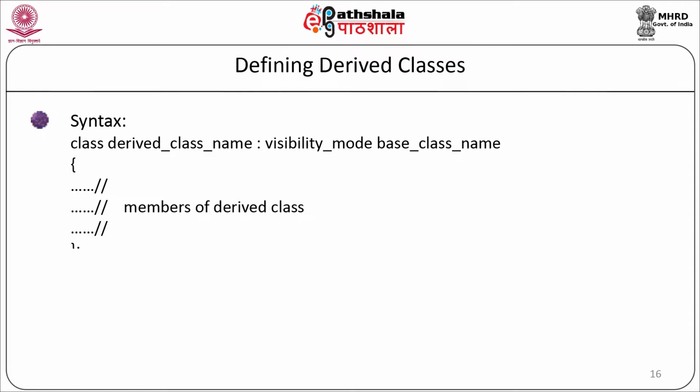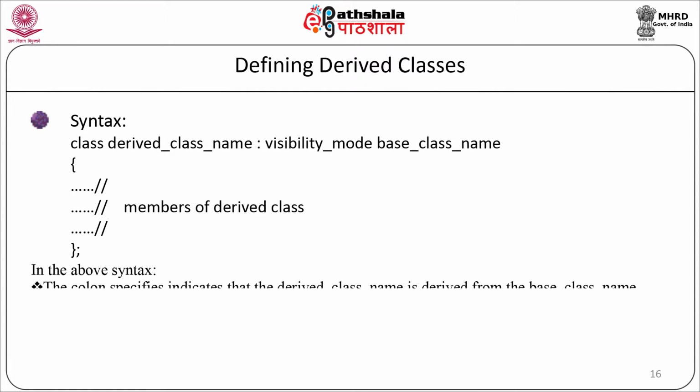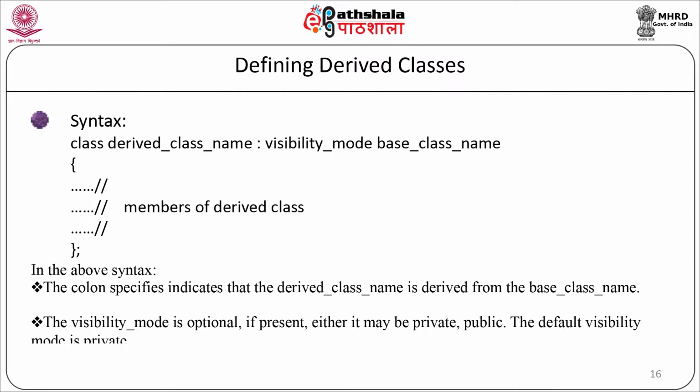The syntax is: class, derived class name, colon, the visibility mode and the base class name, and then the proper definition of the derived class. In the syntax, the colon specifies that the derived class is derived from the base class. The visibility mode is optional. If present, it may be either private or public. The default visibility mode is private.